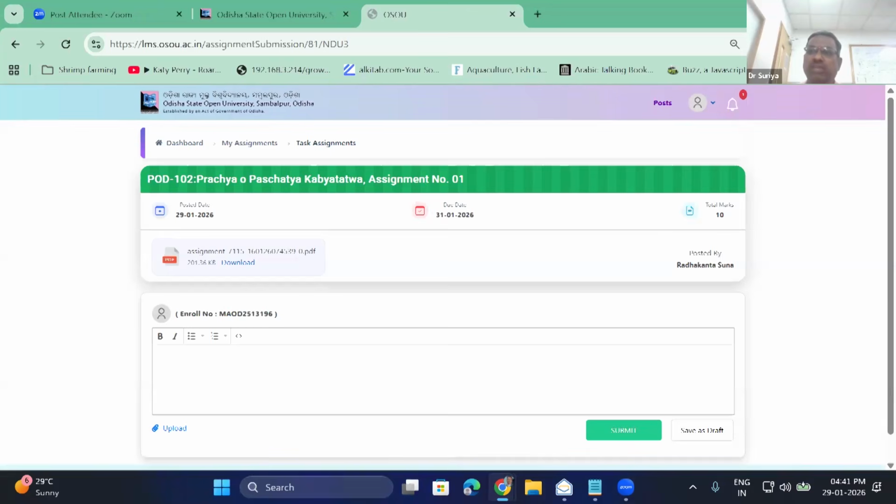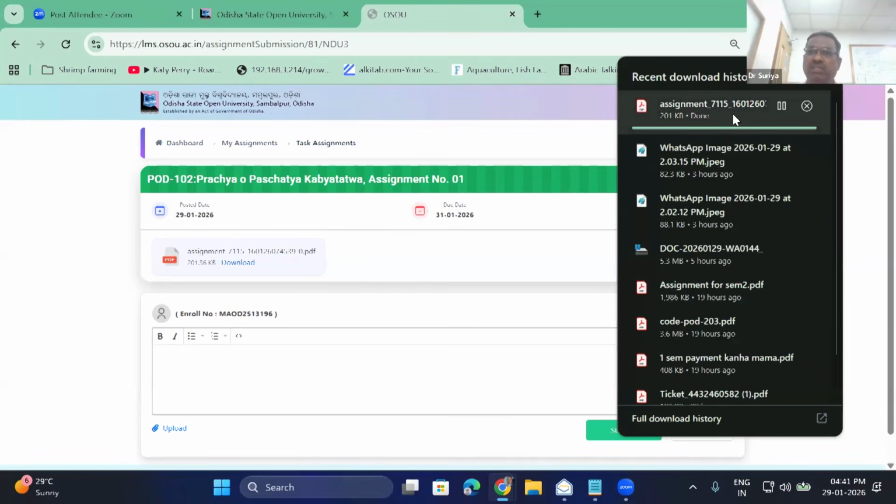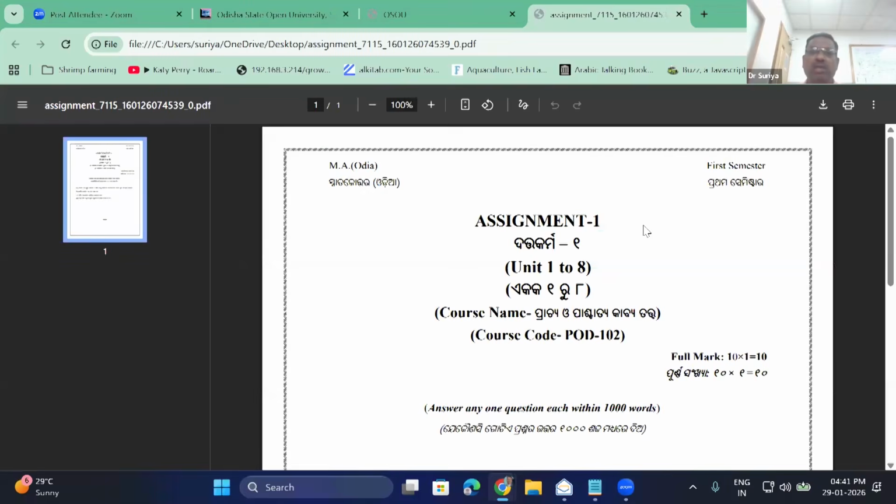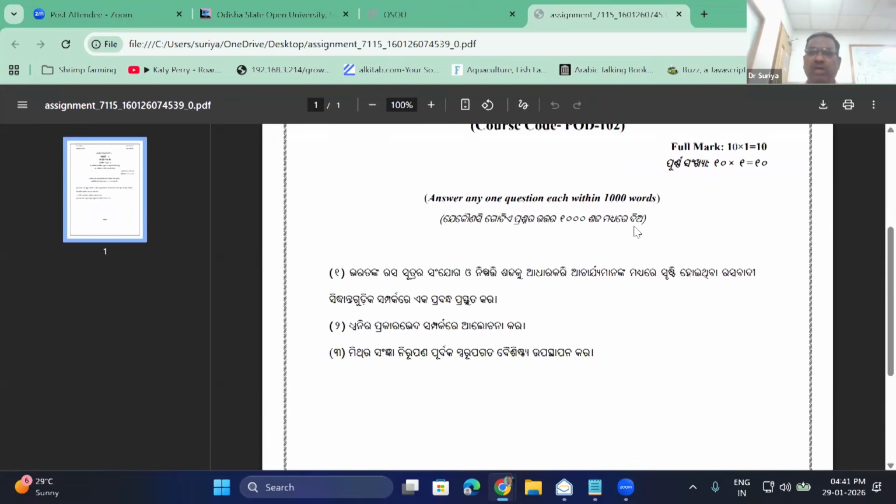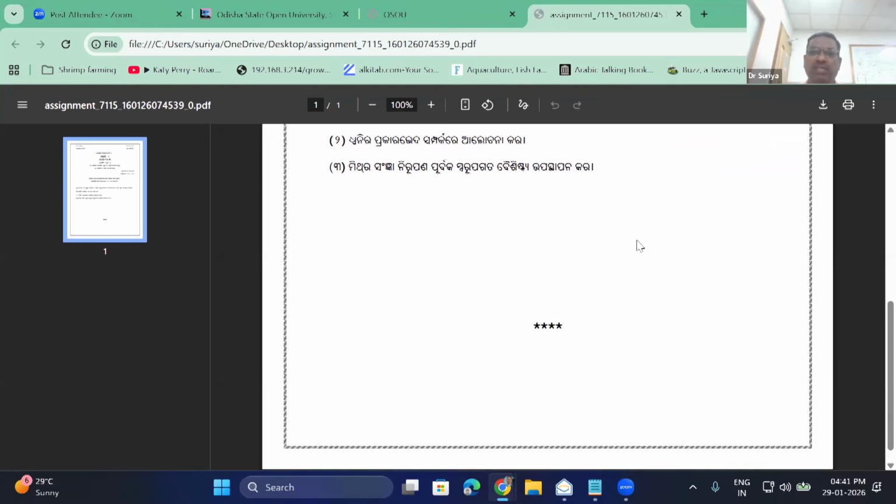See, in the downloads, I can see there is a download progress, the assignment file. Once it is downloaded, I can go and read the questions. Once it is done, I can open it. I think it is getting downloaded. So I have to wait patiently. Yes. Now you can see the MA ODI assignment, unit 1 to 8. All the questions you are able to see here.